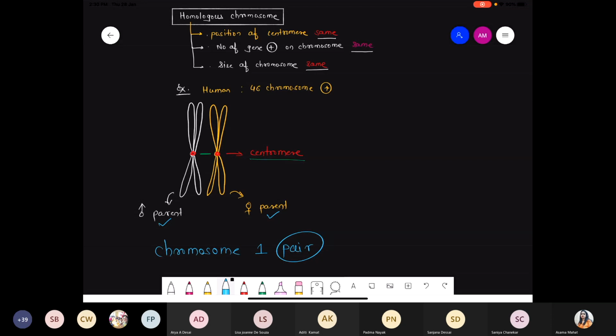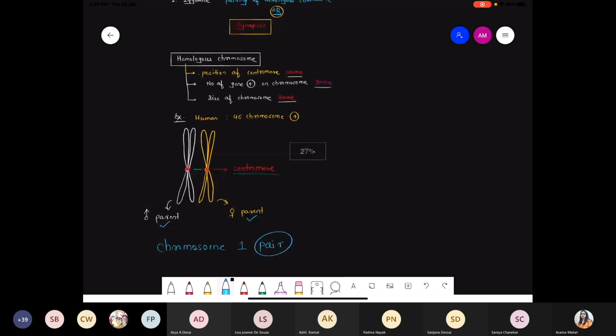Now if you observe in case of the human, these are the longest one, chromosome number 1. Then chromosome number 2, chromosome number 3, chromosome number 4, 5, 6 up to 22, right? So now what happened in this condition? During the synapsis process, during the zygotic phase, all the homologous chromosomes, meaning chromosome number 1 coming from the male, now pair with the chromosome number 1 coming from the female. 1 pairs with 1, chromosome number 2 pairs with 2, chromosome number 3 pairs with 3.